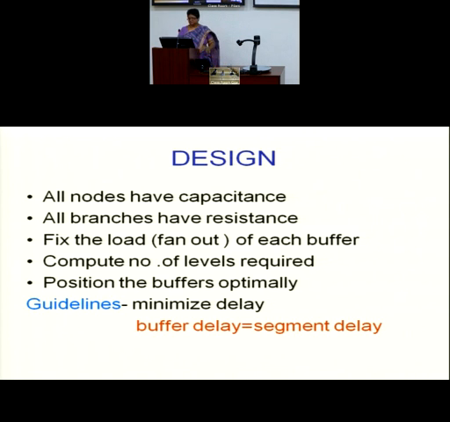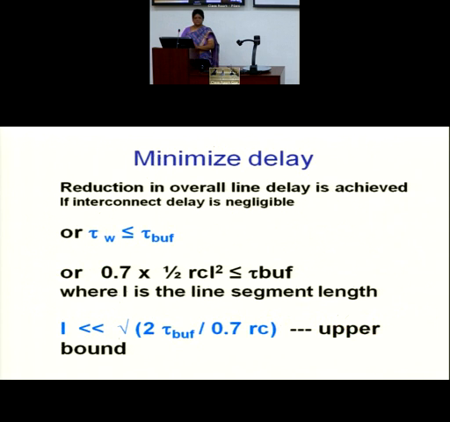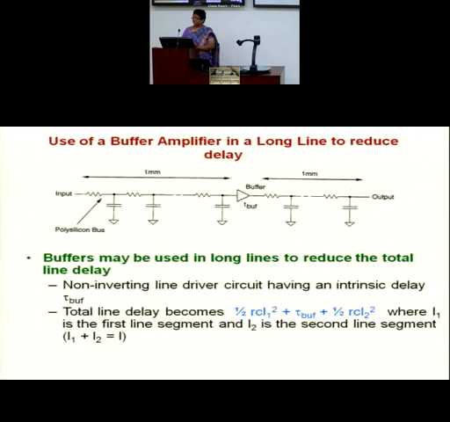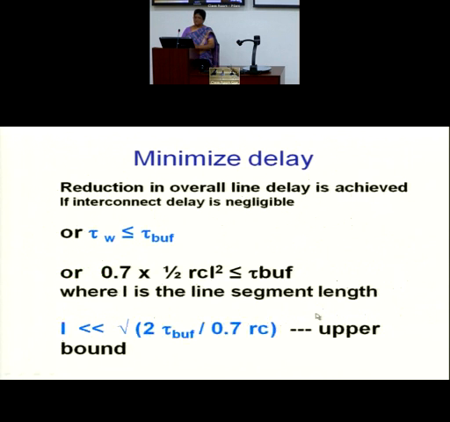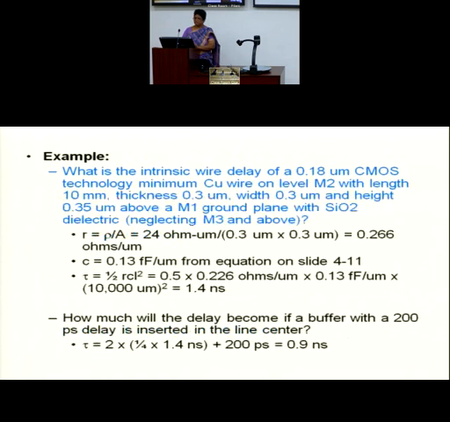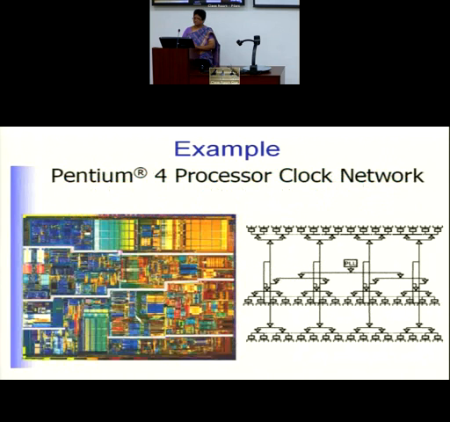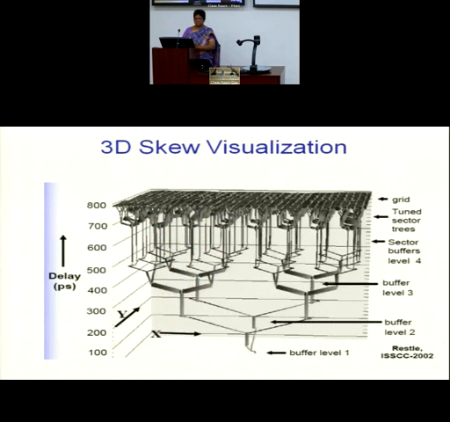Now, I think all this is known to us. Interspersing the buffer, the delay of the total clock line is now changing. So let me not repeat that. Then an example to show that: this is a three-dimensional view of the skew.